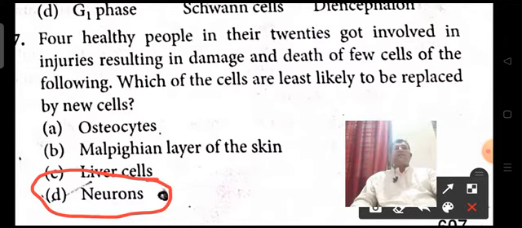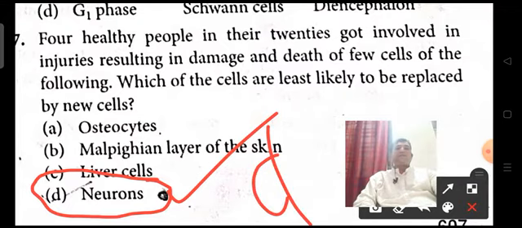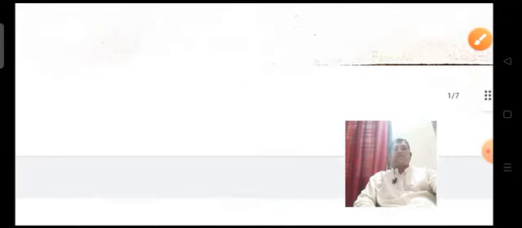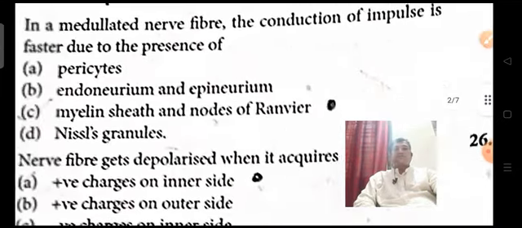So whenever neurons are destroyed, in any case, they lose the capacity to regenerate. When the neuron cells in a person are damaged, they cannot be regenerated again in their lifespan, so they have to suffer with that. Option D is the answer for this question. Next, coming on to the next question.